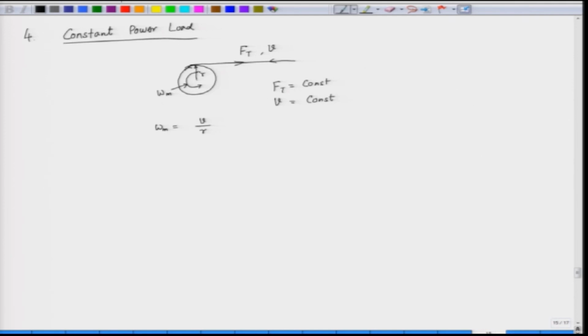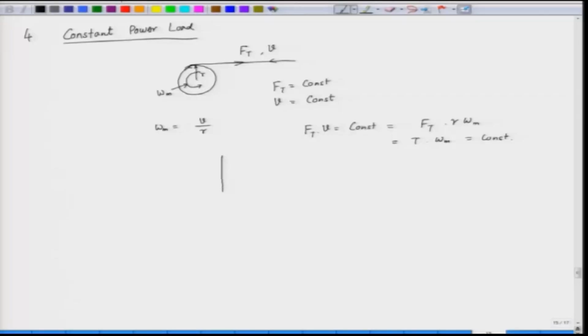So, we can say here that F t into V should be constant, that is equal to F t here and what is V? V is R into omega m. So, F t into R is torque into omega m, so that is equal to constant. So, for a constant power drive, the power is constant, power is the product of torque and speed. So, when we keep torque and speed constant, we get a constant power type of load.